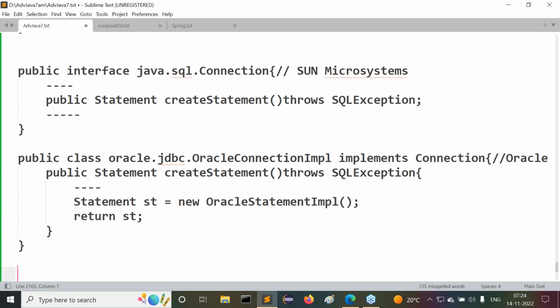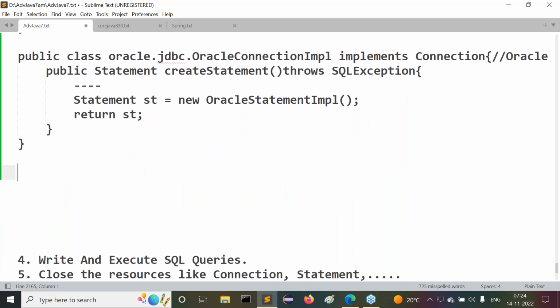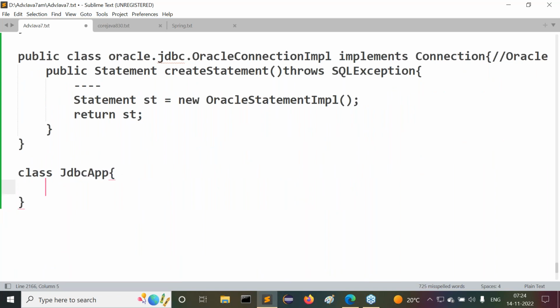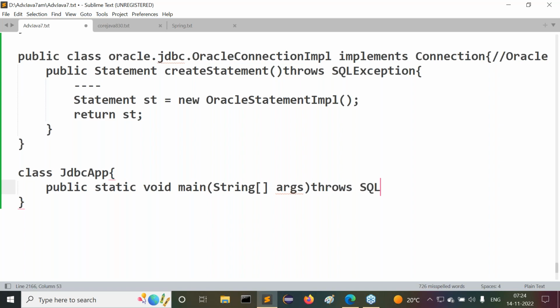Next we have to prepare the JDBC application. Inside this, we have public static void main(String[] args). For application safety purposes, we are using throws SQLException, or simply Exception. Any type of exception can be thrown from this particular method.